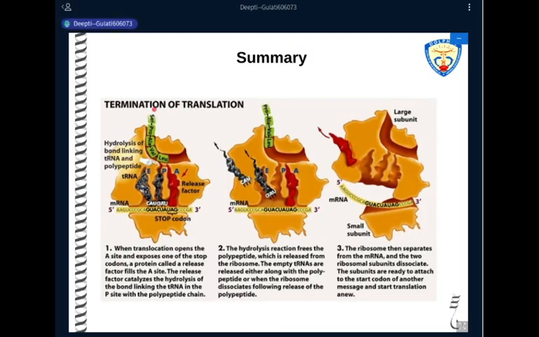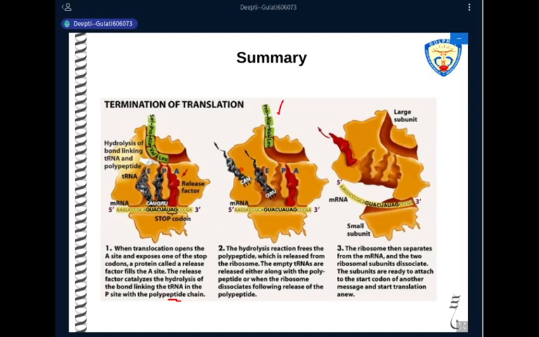So how to summarize termination of translation? Now, when any of the stop codons reaches the A site, there is no transfer RNA that recognizes the stop codons. Therefore, a factor binds, and that factor is known as a release factor. Now, this release factor catalyzes the hydrolysis of the bond linking the transfer RNA in the P site with the polypeptide chain. So this hydrolysis reaction will free the polypeptide chain. The polypeptide chain will be released from the ribosome.